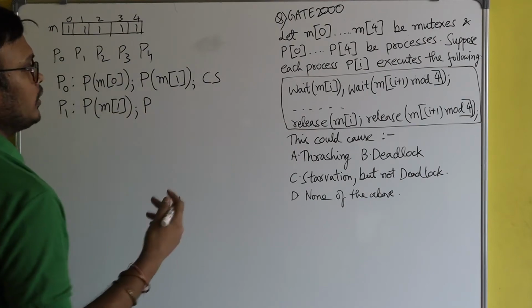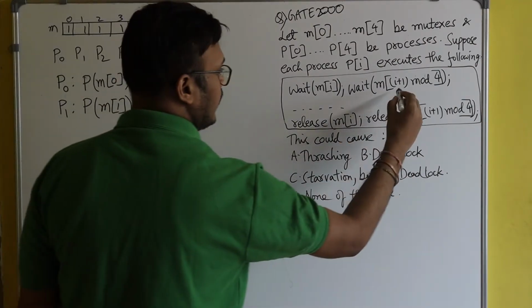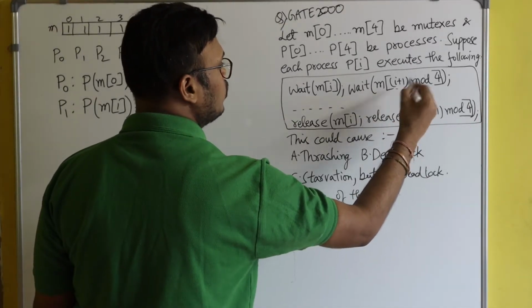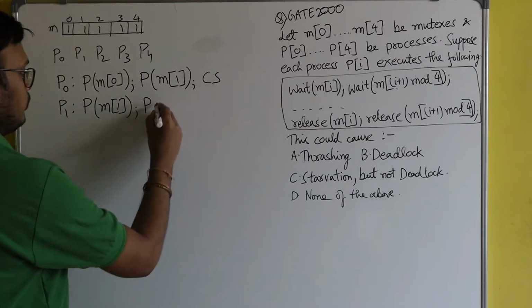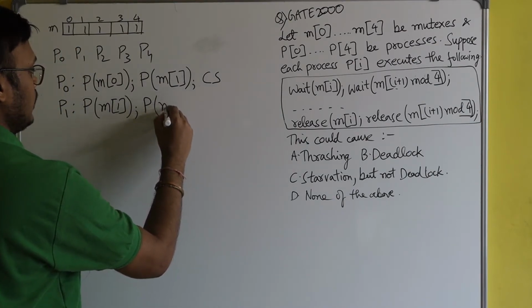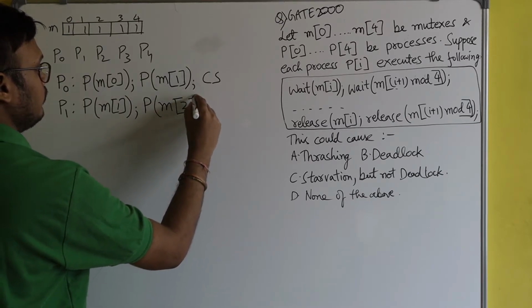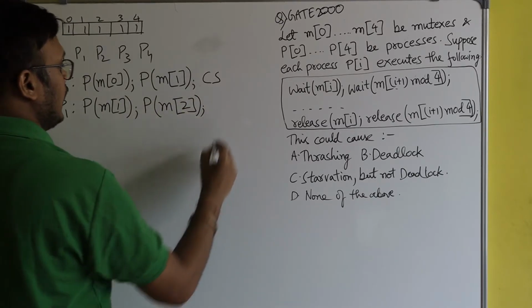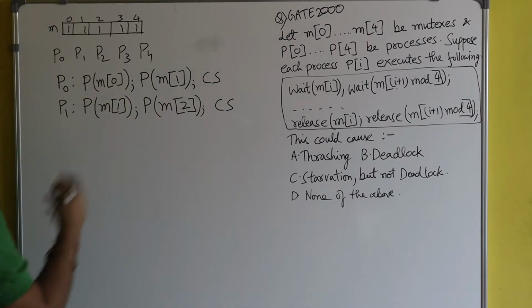What is i plus 1? 1 plus 1 is 2. Then 2 mod 4 is always 2, so rather than writing 2 mod 4, it's better to write 2. After that, the process can enter the critical section.